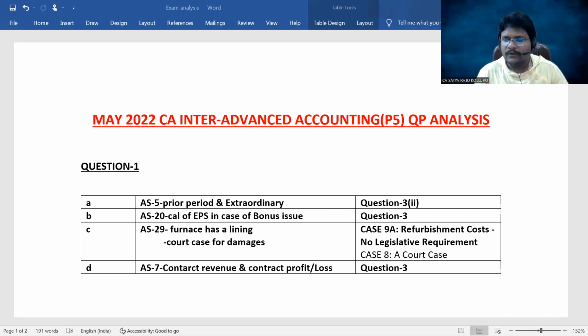So then what are we going to discuss here, sir? The questions which they asked in the examination, whether they were properly covered in our material or not. If covered, from which problem or from which concept they actually asked. And the key points they asked, and which mindset you should have at the time of answering that particular question. So then how is this lecture useful for the students?